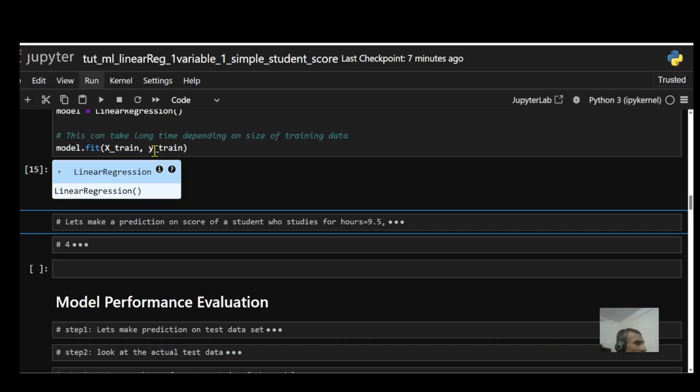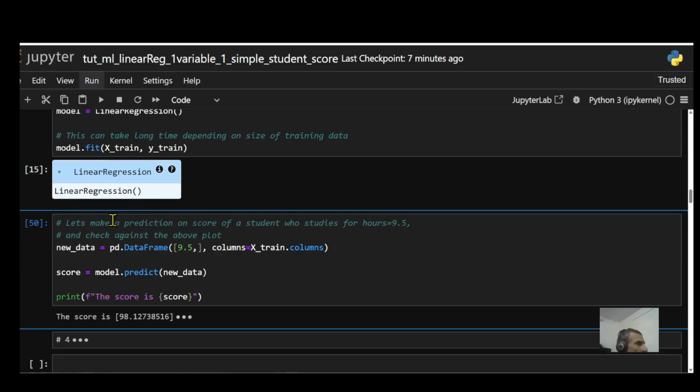That's why it got trained this fast. In real life, your data would be very big, and this may take anywhere between a few minutes to even days. Okay, so my model is trained. Now let's make a prediction.